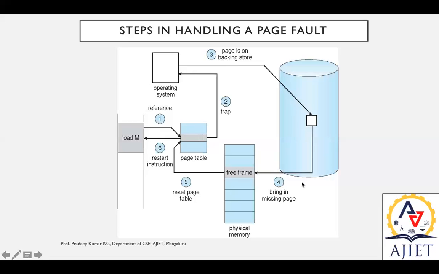From there, it is supposed to be brought into physical memory using a free frame. Then update the page table, changing the entry from I to V, and restart the instruction again. This is how page fault handling takes place. Any clarification? Any doubt?